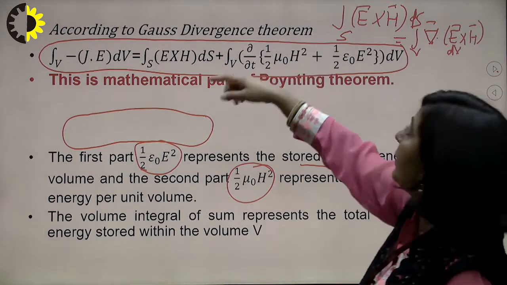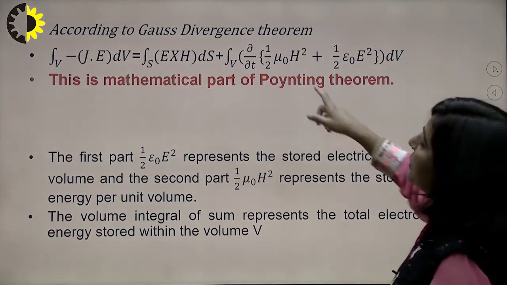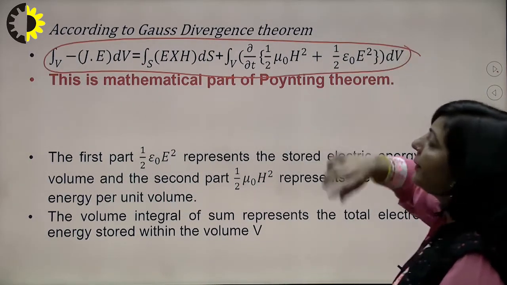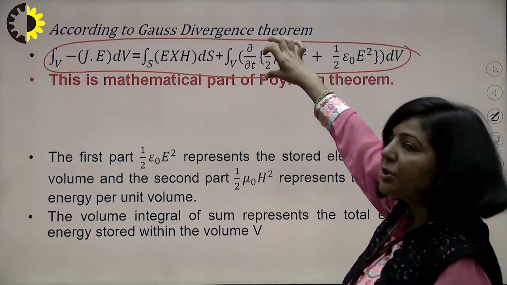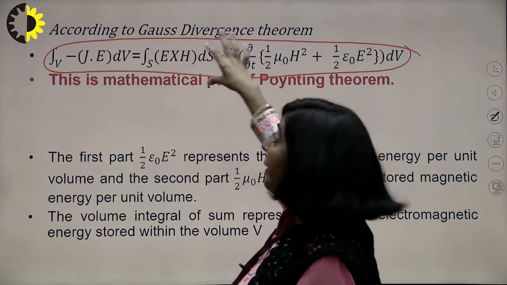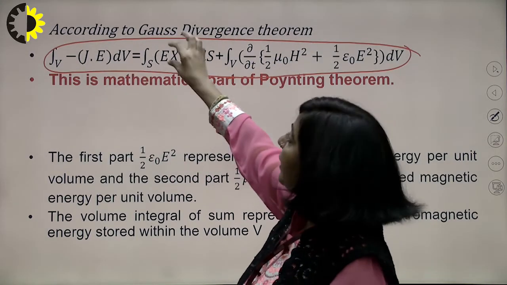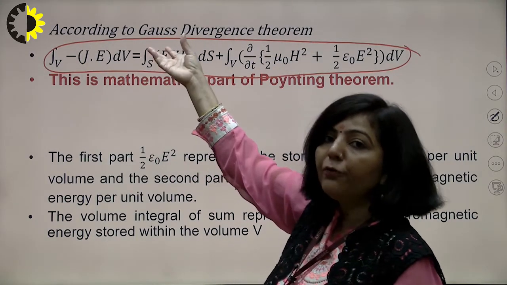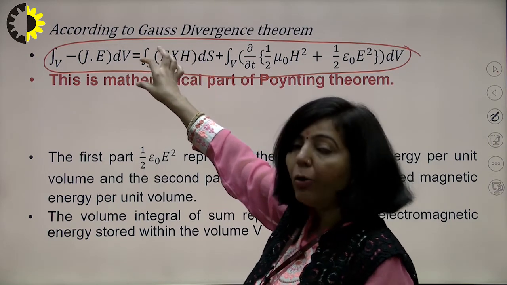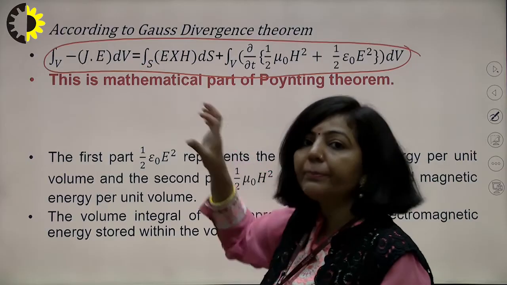So this is your Poynting theorem mathematical form, and you have interpreted the meaning of each and every term. This is flow of energy per unit volume. This is your flow of energy per unit volume. It means dimensionally the equation will be correct if the remaining term also represents the flow of energy. But only if it represents flow of energy per unit area will this mathematical equation be correct.